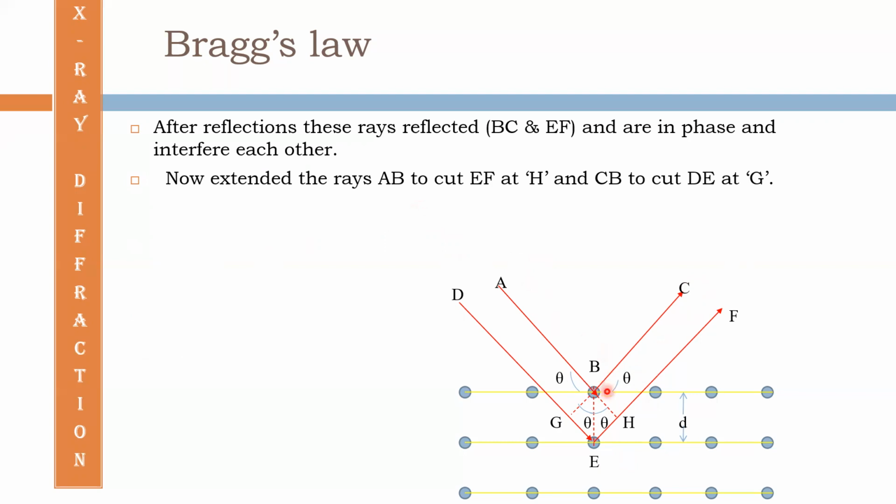Now we extend the line AB towards here, and it meets the beam EF at the point H, and also we extend BC towards the beam DE, and it meets at G.